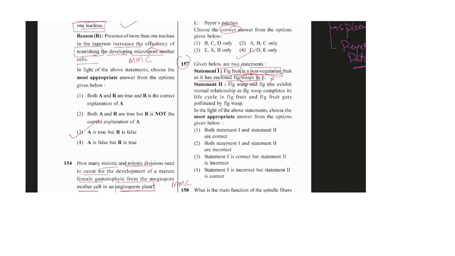And the second one: the fig wasp and the fig tree exhibit a mutual relationship, that is correct, and the wasp completes its life cycle in the fig fruit, and the fig fruit gets pollinated by the fig wasp, not because of the fig wasp only. In a fig fruit, the complete life cycle will not be there. After getting maturation it will go out. Okay, as I told you, it could be there but not exactly as they are explaining here, so it is incorrect. So the second one will become incorrect. First is also incorrect, so second one.